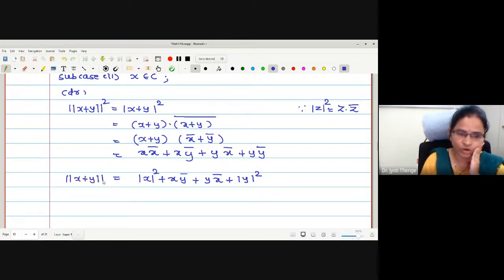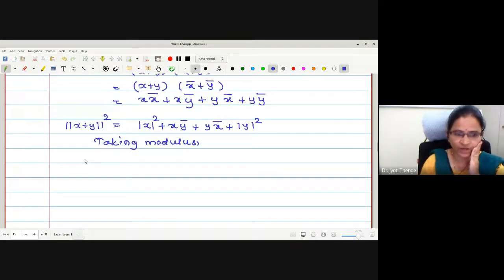Can I take a modulus on both the sides for the sake of convenience? Taking modulus on both. What happens if I take a modulus? Is there any effect on the left hand side? There is no effect because the norm is always non-negative. So let us take a modulus on both the sides.